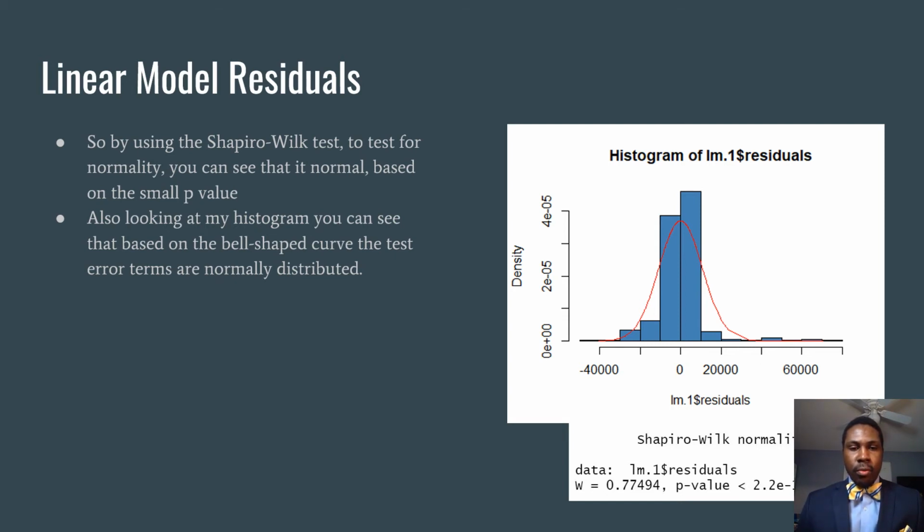So I did a Shapiro-Wilk test to test normality, and you can see that it is normal based on the small p-value. Also, if you look at my histogram, you can see that based on the bell-shaped curve, the error terms are normally distributed. And you can see that the curve is pretty bell-shaped and there's not much to it besides that.